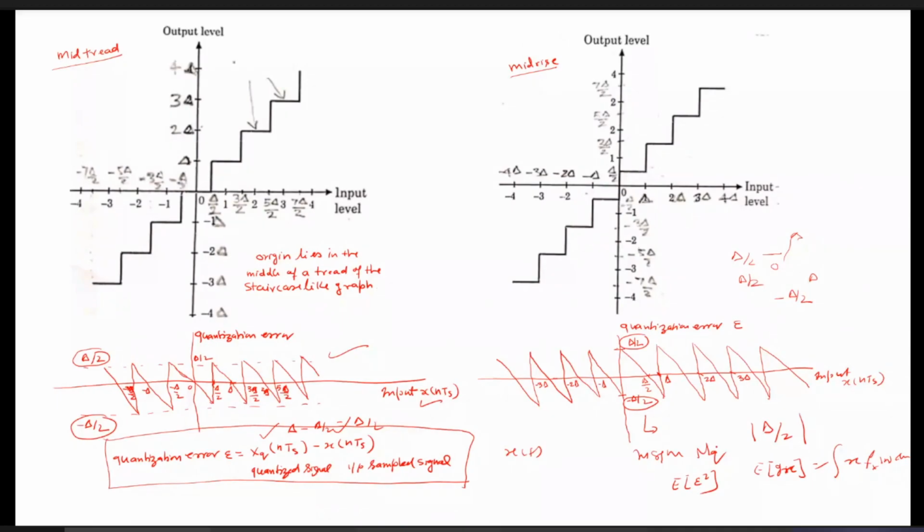So it has been seen that since this quantization error can be assumed to be small, its probability density function is uniformly distributed. So we will assume that the quantization error is small and uniformly distributed, and we will calculate later on.